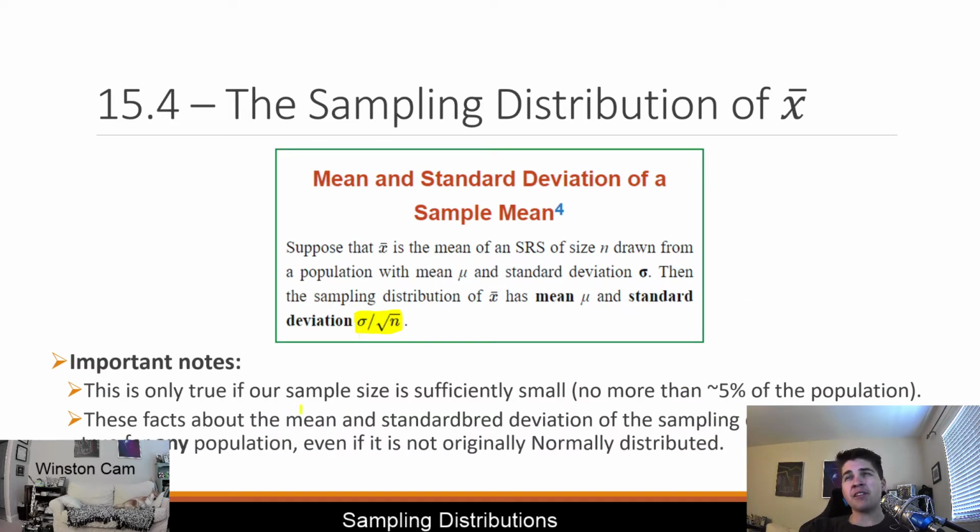But the thing about this formula is it's only true if we have a sufficiently small sample size. Like if the sample size is too large, say we took out of a PLNU population of 2,500 students, let's say we took 2,000 of them, right? That's almost the entire population. That sample is going to be almost exactly perfect. But what that also will mean is that the standard deviation will be really small.